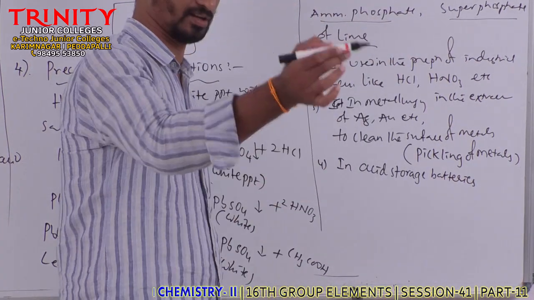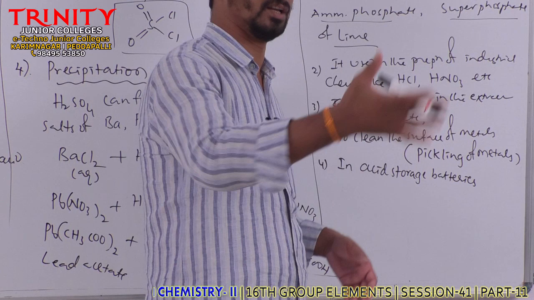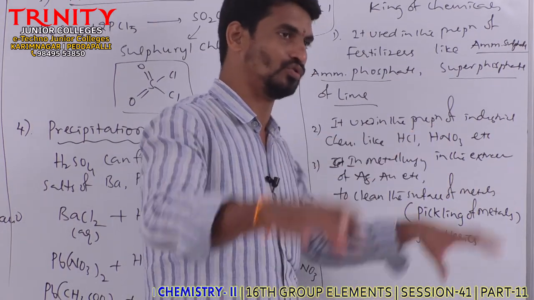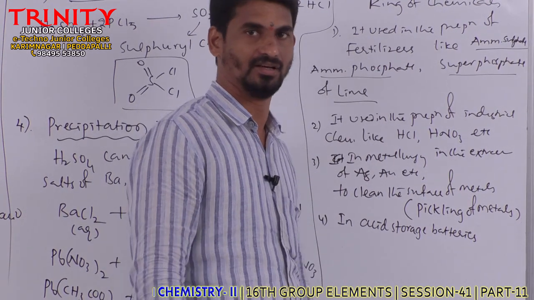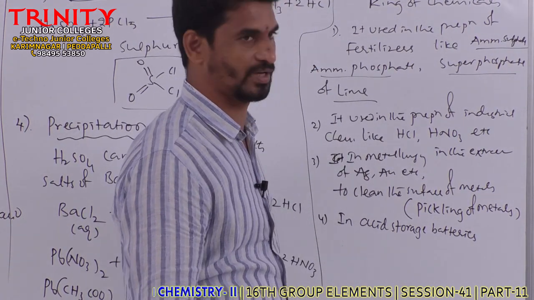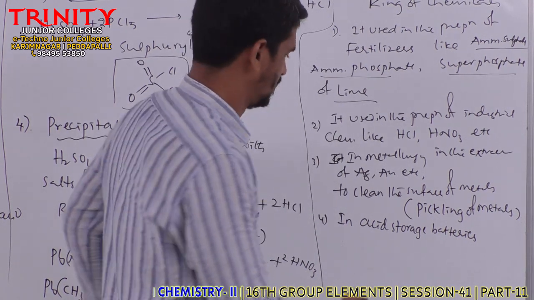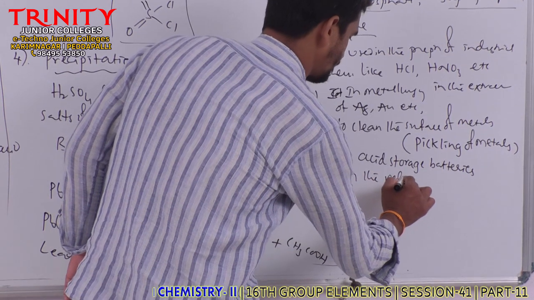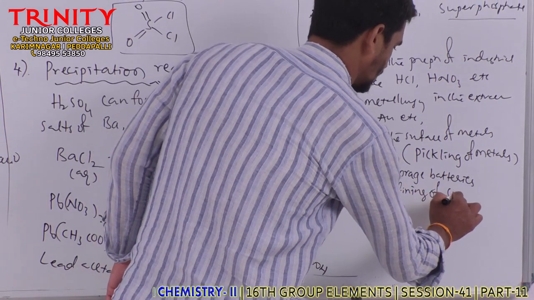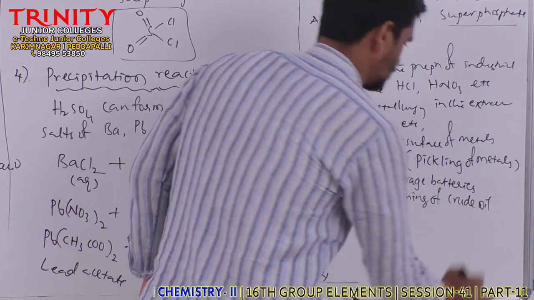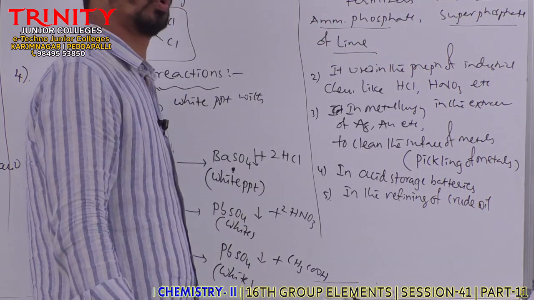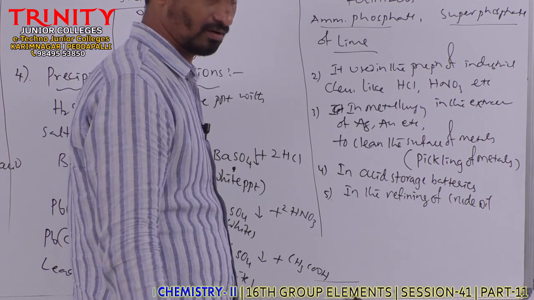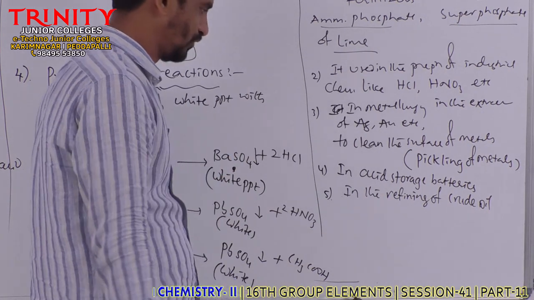Acid storage batteries, like the batteries used in automobile vehicles such as bus, car, etc. Those batteries contain sulfuric acid, so it is used in acid storage batteries. Clear? And next it is also used in the refining of crude oil, to remove the sulfur impurities or tarry impurities. Like that we use what, sir?